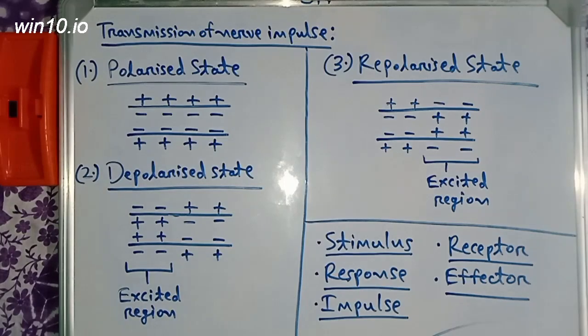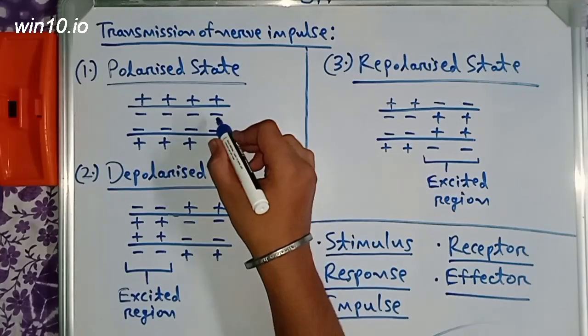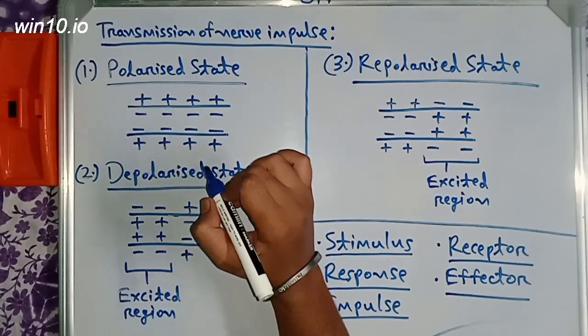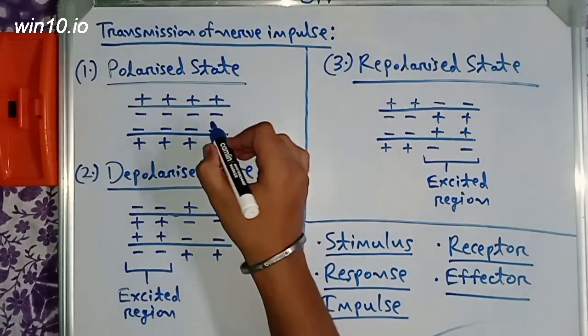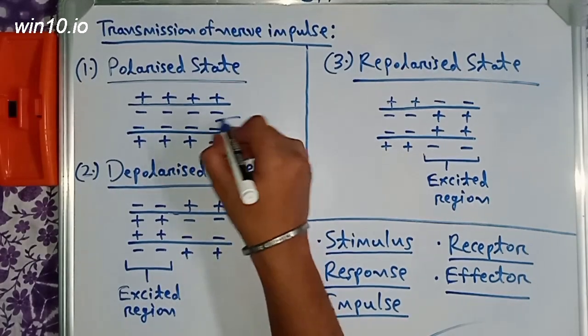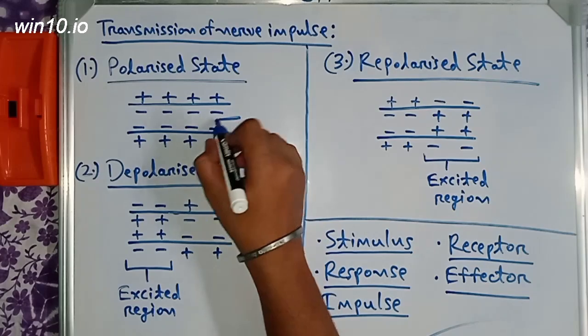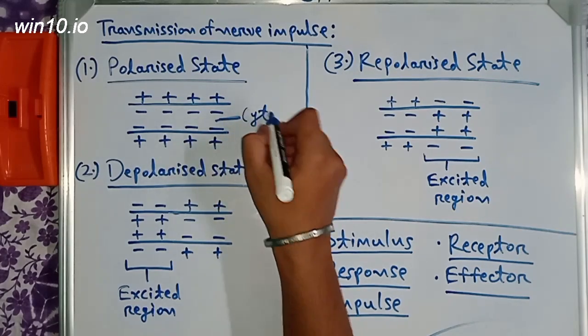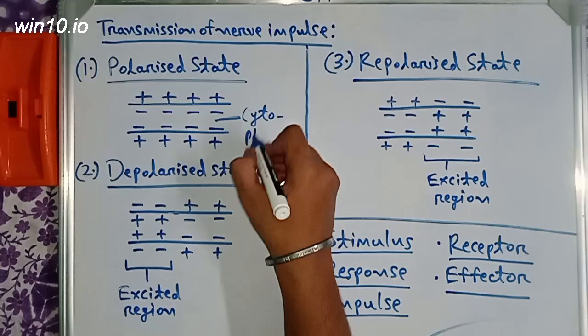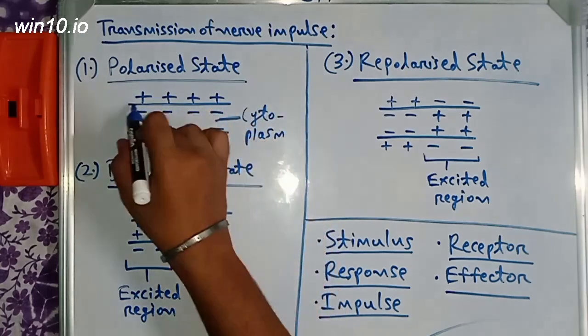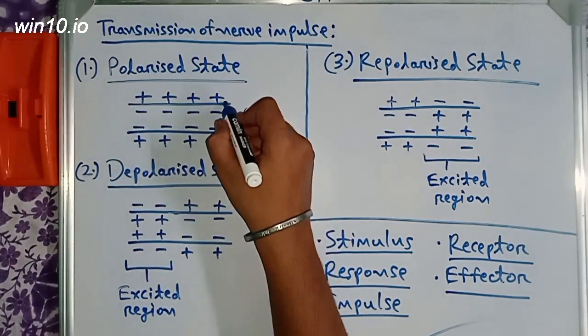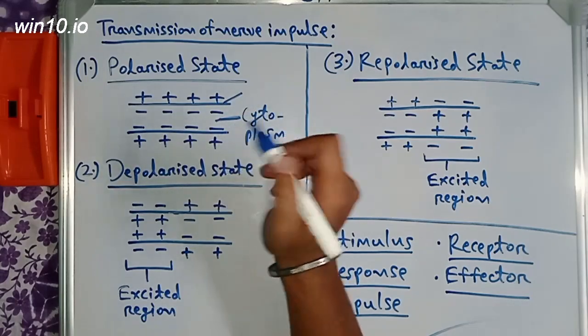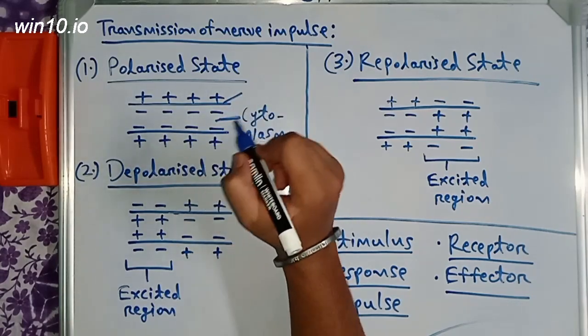One more thing, remember that inside this axon there is cytoplasm, just like any other cell. And these two structures are the cell membranes.